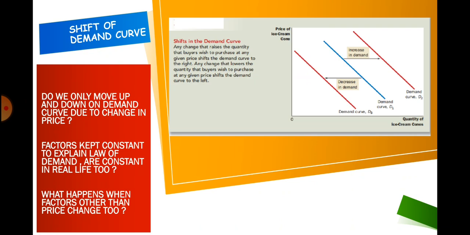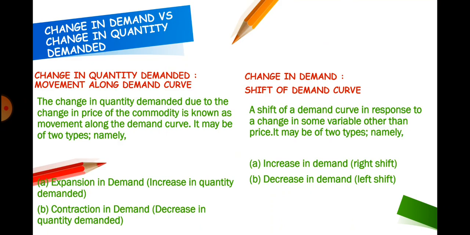Till now, we have seen that as price increases or decreases, quantity demanded also changes. Thus, we move up and down on the demand curve. But when factors other than price change, then the demand curve shifts. It either shifts right or shifts left. And this is going to be the main topic to be covered in this video. So, let's start with change in demand and change in quantity demanded.